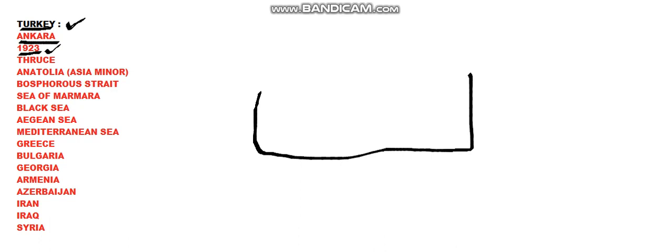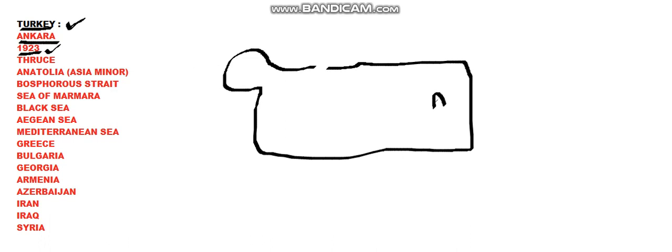Turkey is a transcontinental country. That means Turkey has its place in two continents, that is Europe and Asia. So Turkey has its location in two continents, and that part which is located in Asia is called Asia Minor. It is also called Anatolia or Asia Minor, and that part which is on the European continent side is called Thrace. So as this has got its place in two continents, this is called a transcontinental country. So this is Turkey. Now we'll see the water bodies that are surrounding it.